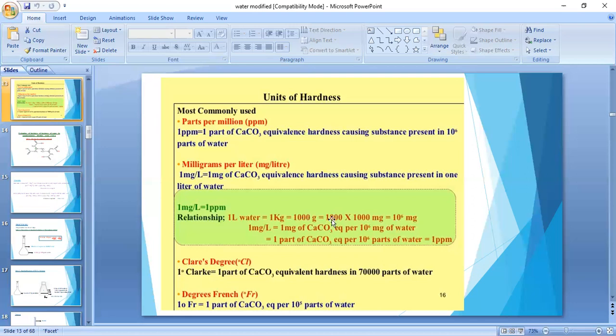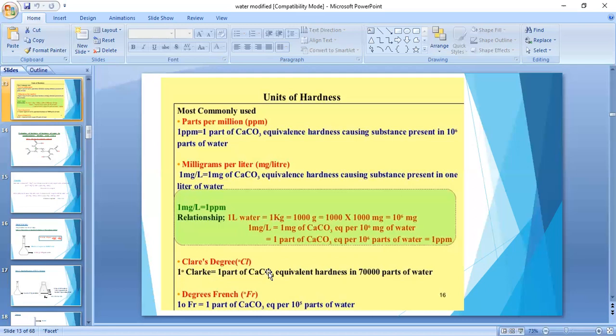So 1 milligram per liter is 1 milligram of CaCO3 equivalent hardness present in 1 liter of water. If 1 liter of water contains 1 milligram of CaCO3, then it is called a milligram per liter.